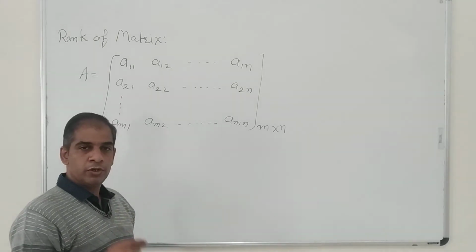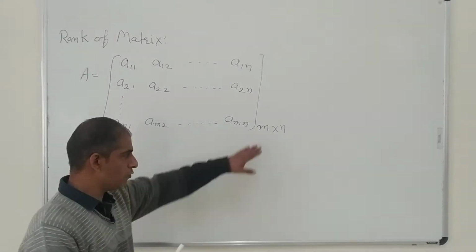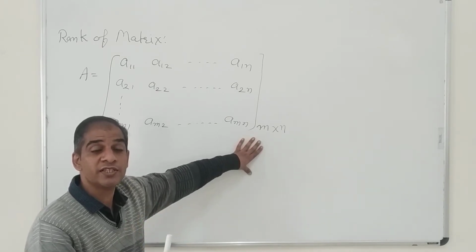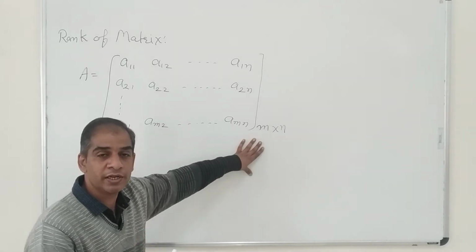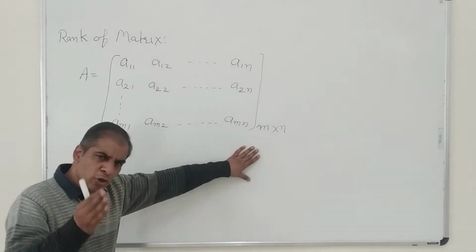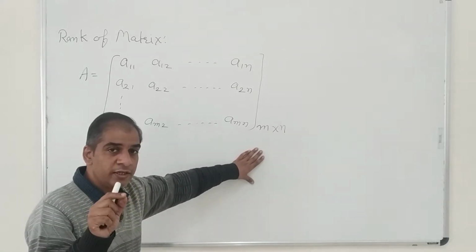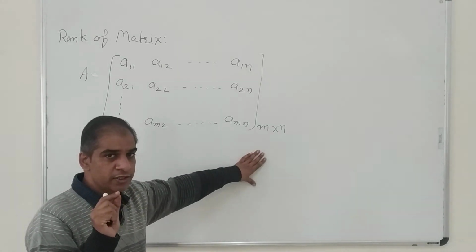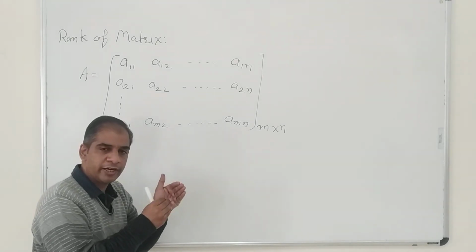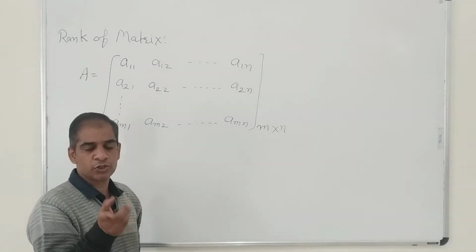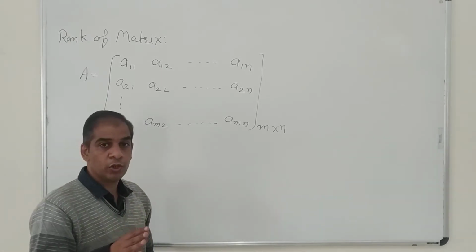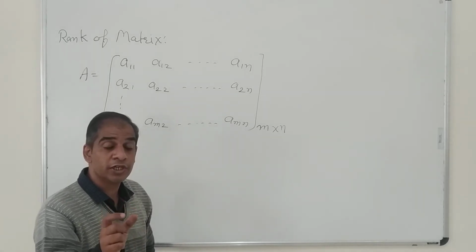So please note down. A submatrix of this m cross n order matrix can be obtained by eliminating certain rows or columns. Not necessarily that you have to eliminate only rows or only columns. You can eliminate either rows or columns or both. Okay. A minor is also a submatrix, but the minor is a square submatrix. While a submatrix may be rectangular, may be square. A submatrix can be square or rectangular, but a minor will definitely be square, because a minor has a determinant value. You can find its determinant value.